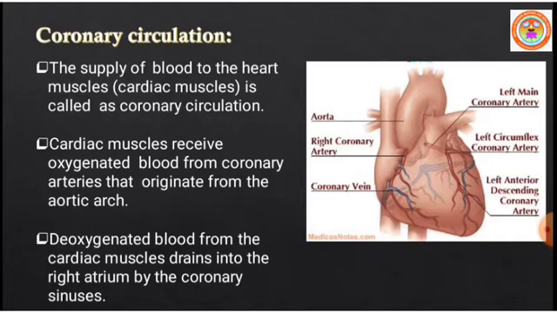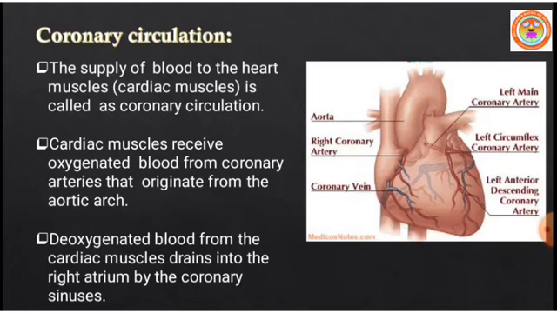Aorta is the largest blood vessel we know. The aorta produces branches; one branch from the aortic arch which takes the blood to the heart muscles is called the coronary arteries.